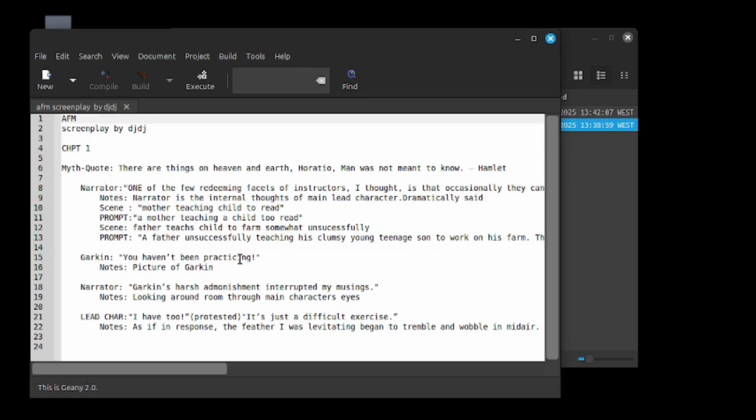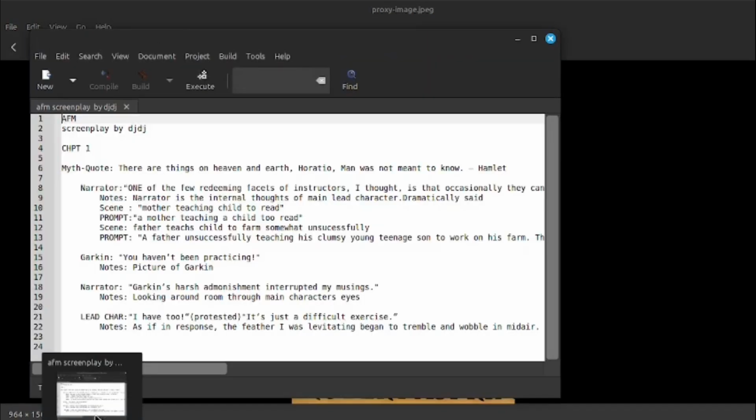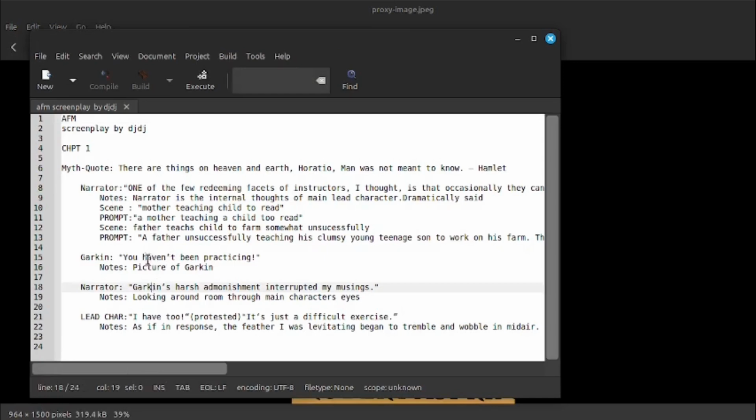You haven't been practicing. Right, so from the front cover, obviously, we got this mystical world. You can use your imagination, but the way I'm approaching it is, in my imagination, Garkin's like an older wizard. Well, I think Robert Asprin uses the word magician.